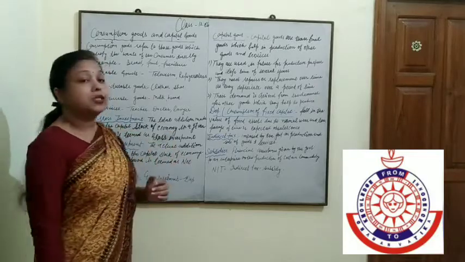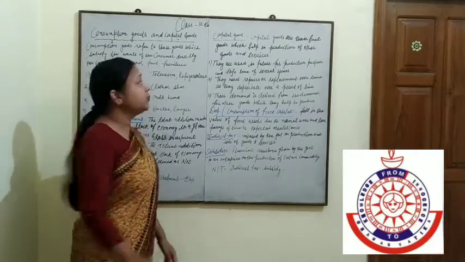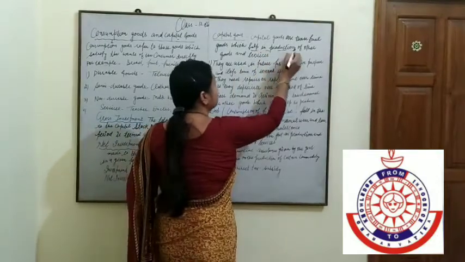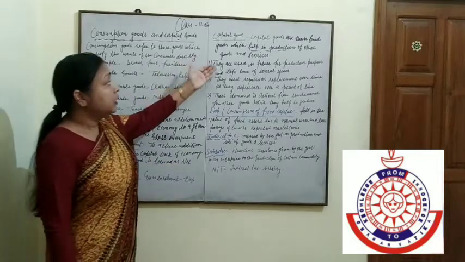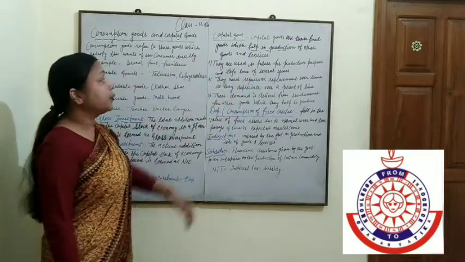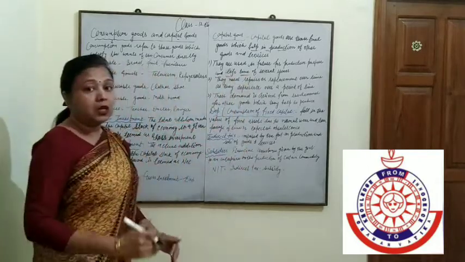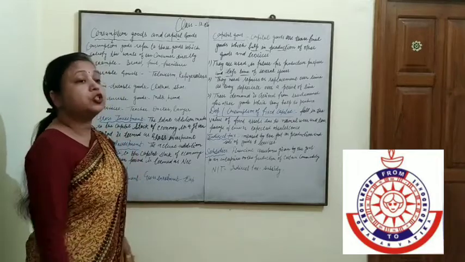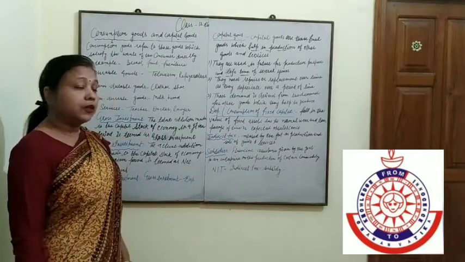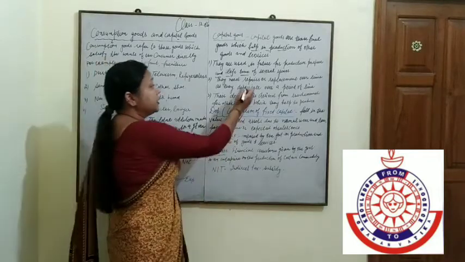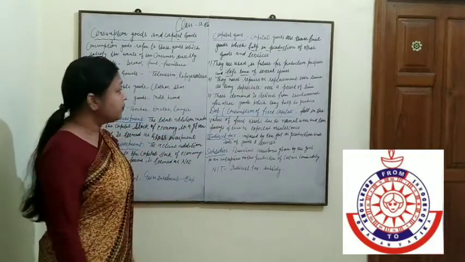Now another type of goods is capital goods. Capital goods are those goods which help in the production of other goods and services. So they are used in future for productive purposes and have a lifetime of several years. Those goods which are used for several years and used for further production are known as capital goods. They need repair or replacement over time. It means depreciation occurs over time.